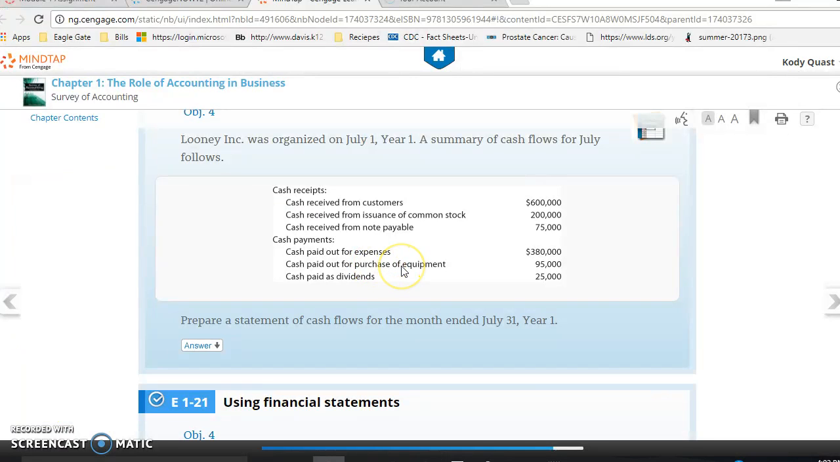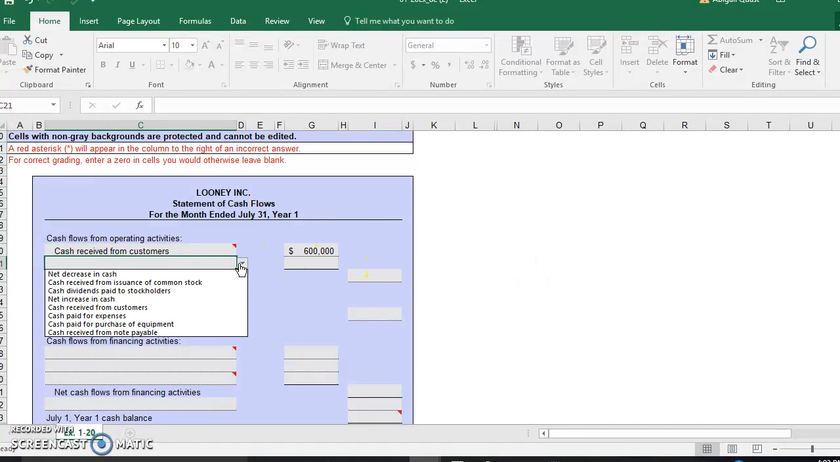Then you're going to have your purchase of equipment. You don't buy equipment every day. And then last is dividends. You generally don't pay those every day either. So you're going to have your $380,000 there.